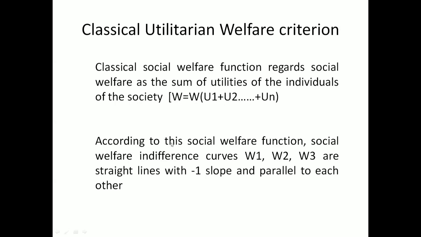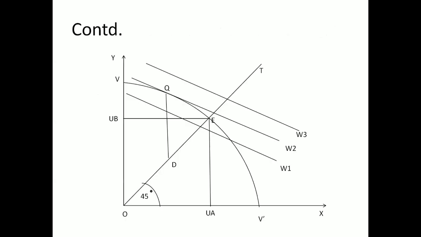According to this social welfare function, social welfare indifference curves will be constructed. As we have seen through the SWF, the social welfare curves W1, W2 and W3 are straight lines with a slope of -1, indicating they are parallel to each other.